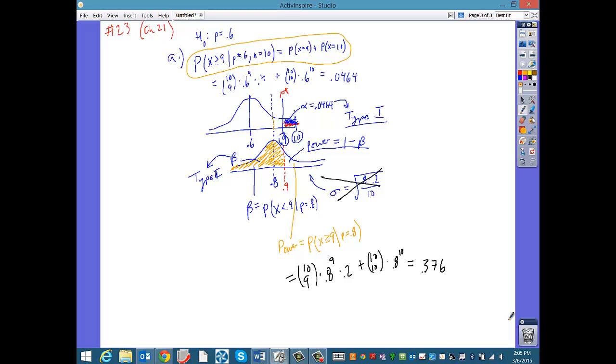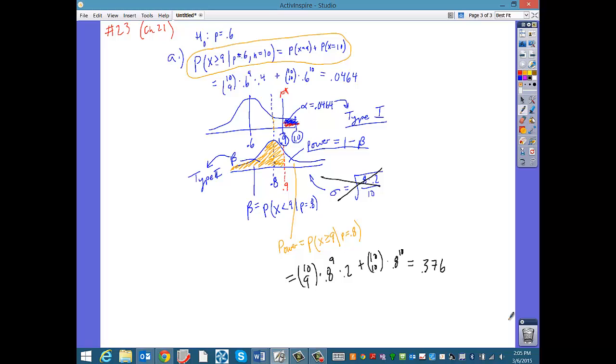okay, and once again, let me just say what we did. The problem says we're going to reject the null hypothesis if our player gets 9 out of 10 shots or 10 out of 10 shots. So since the power of the test is the rest of the story here, that's what we have. Okay, let me say it again. We reject the null hypothesis if the player gets 9 out of 10 or 10 out of 10. That means that we don't reject in any other case. So beta has to equal all of that probability.